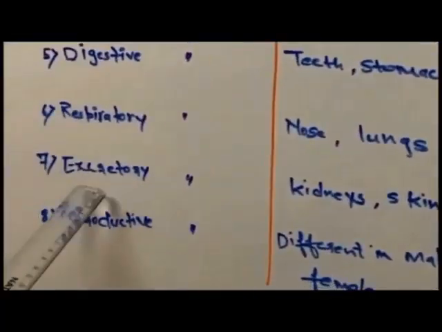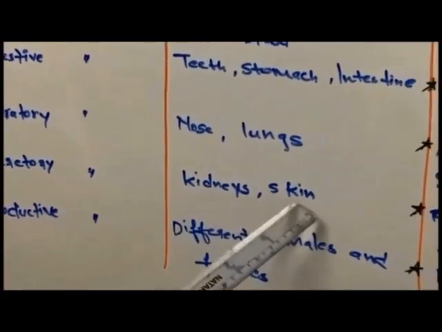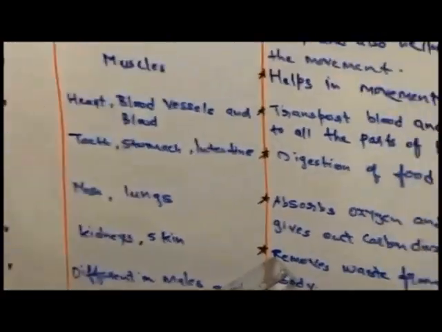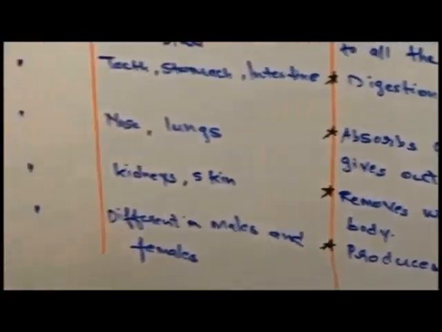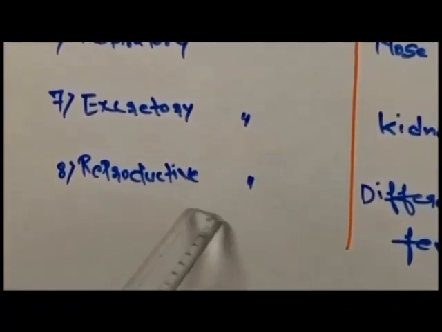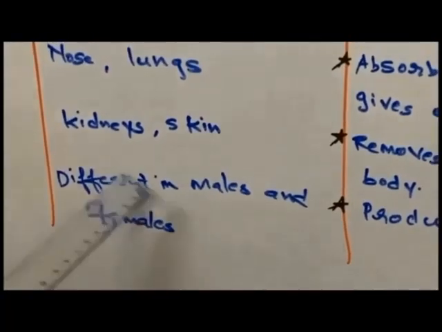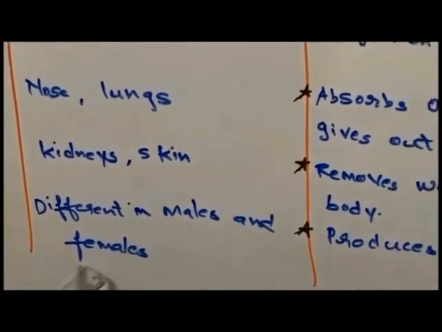Number 7, the excretory system. It is made up of the kidney and skin. The excretory system helps to remove waste from the body. The next and the last is the reproductive system. The organs in the reproductive system are different in males and females.